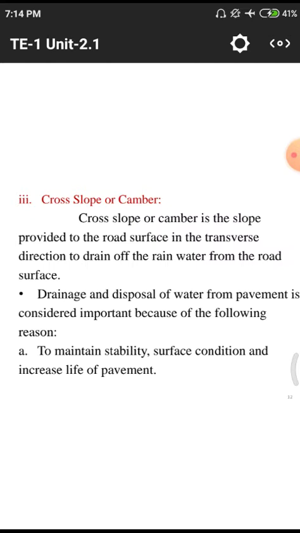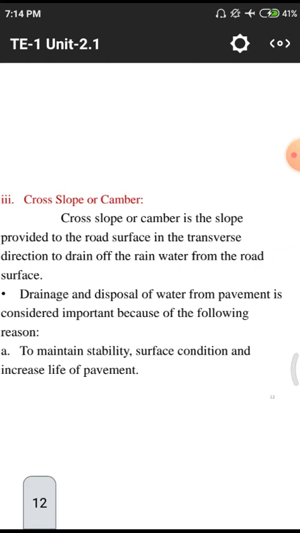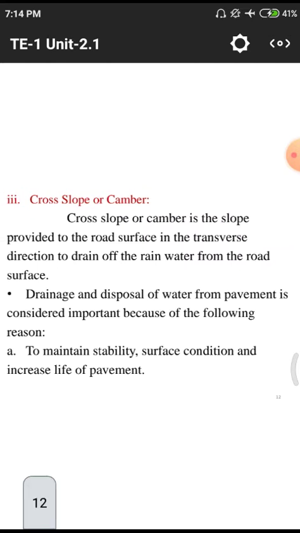Second point, drainage and disposal of water from the pavement is considered important to the roads for the following reasons. First one, to maintain stability, surface condition and increase the life of the pavement. Stability means a proper condition of the road, that means without any disturbance.